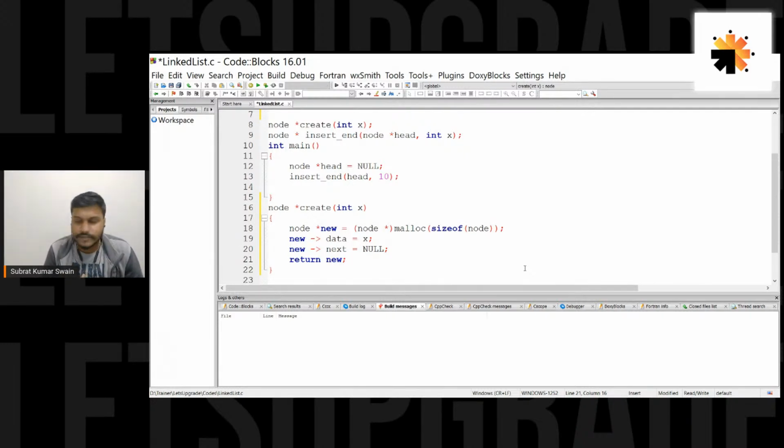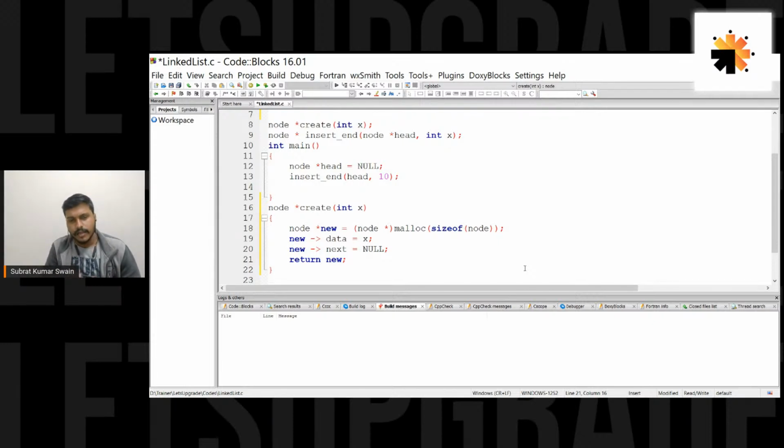Okay, guys, a lot of questions here I'm seeing. Bikram, you have mentioned star node dot next. That's a different thing. I don't want to get into that right now because that's basically a pointer thing, and I'm not discussing pointers right now.